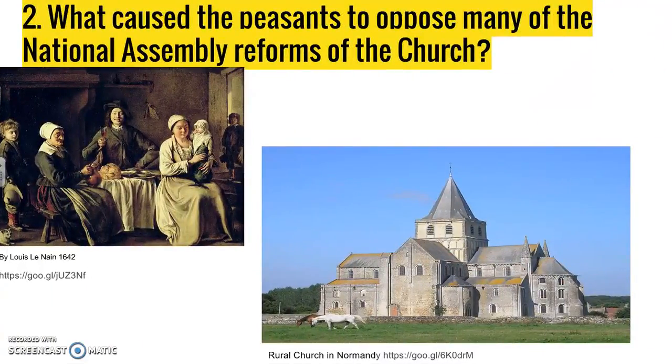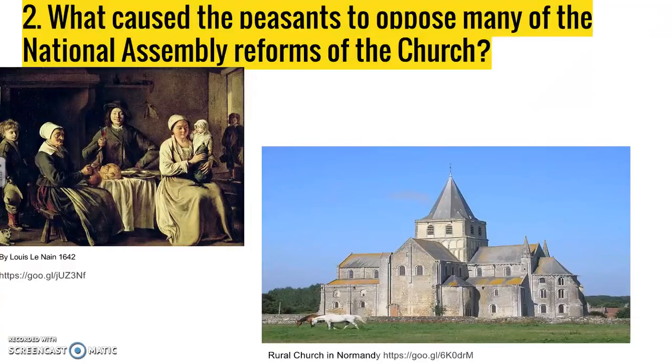Okay, so the next event that happens a little bit later is the National Assembly reforms the status of the church. And actually, there was some kickback, and some people weren't really enthusiastic about these changes. Particularly, we had a lot of peasants, poor farmers in the countryside, who are opposed to many of the National Assembly reforms of the church. Now, these are people that are generally more conservative and who spend a lot of time at their church or practicing their faith, and they don't think that some of these changes are good.